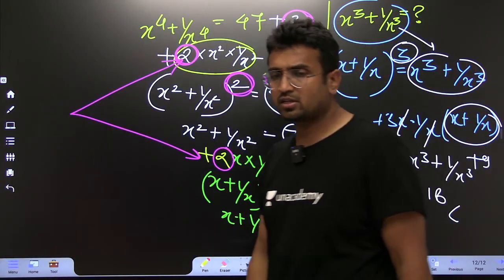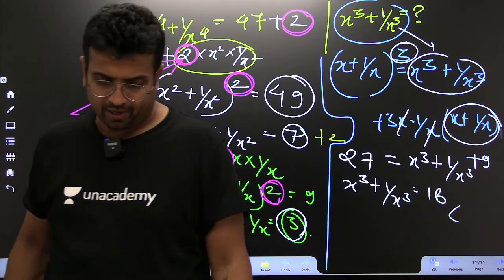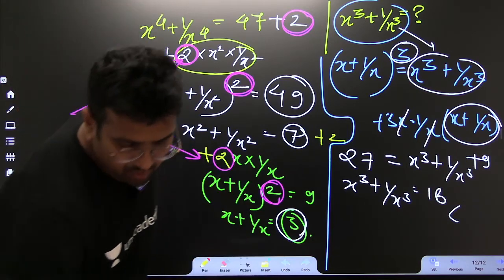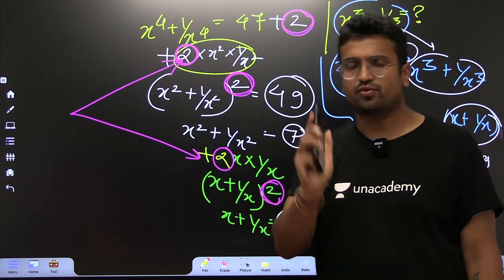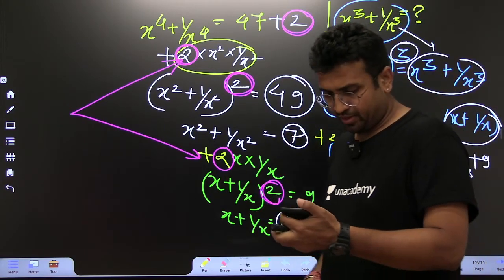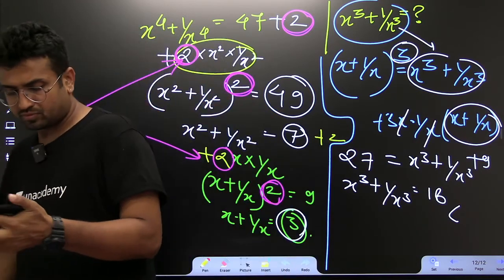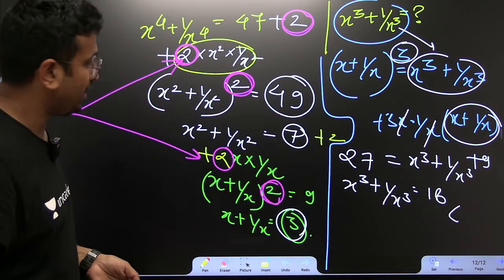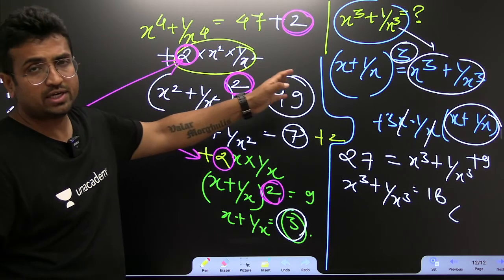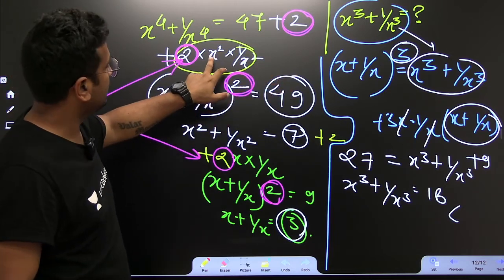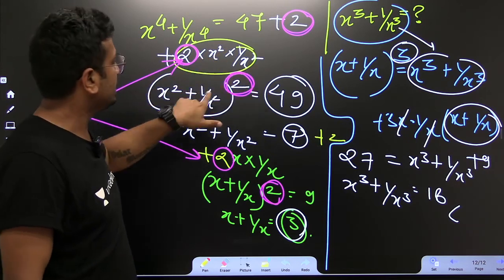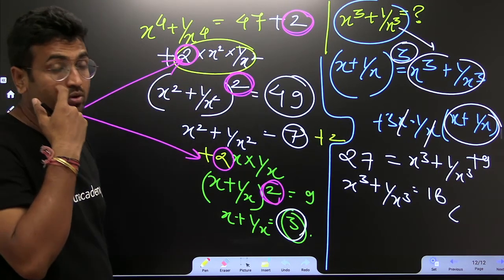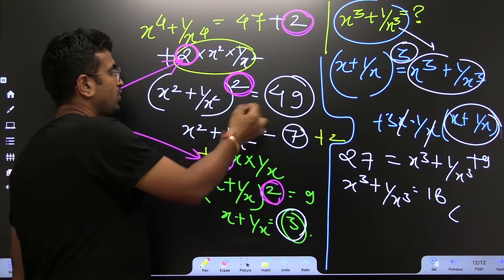Is it fine, everybody? Is it clear to each and every one of you? From my side, put up a double star on this question. Indeed, it is a very, very good question. So what is it that we have done? We have added 2 on both sides. And here we have taken x square, 1 by x square. Any which way this will get cancelled. And that is why we can write x square plus 1 by x square whole square. Okay, fine. So this is 49.